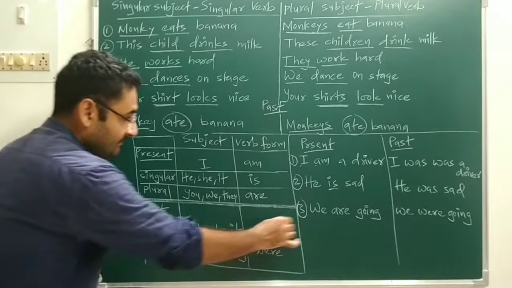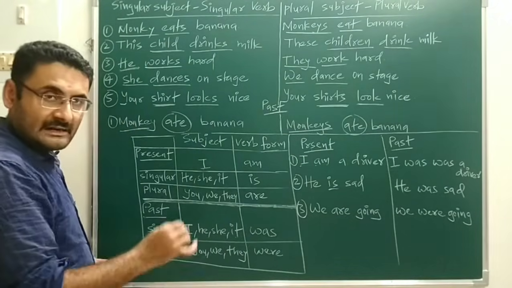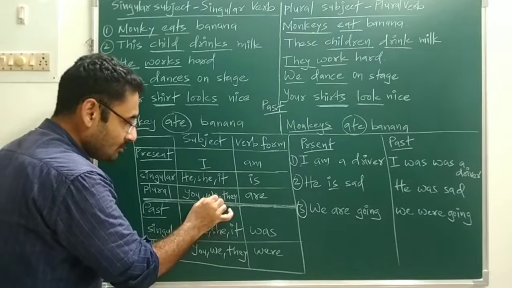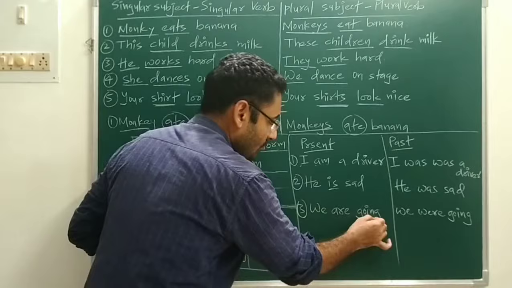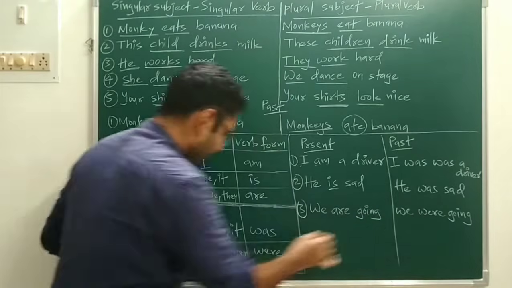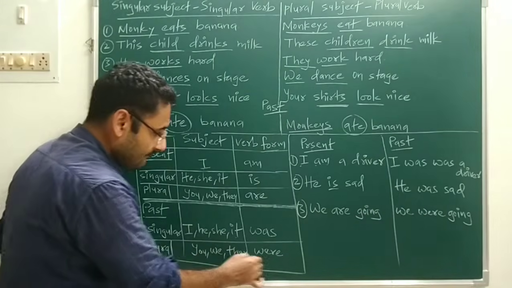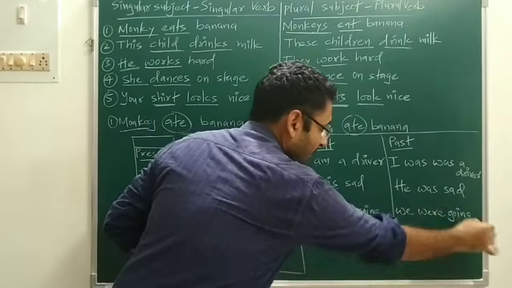And next is we. We means what? That is a plural subject. With plural subject, plural verb will come. We are going. And next for past, we. Plural subject. With that plural verb, we were going.